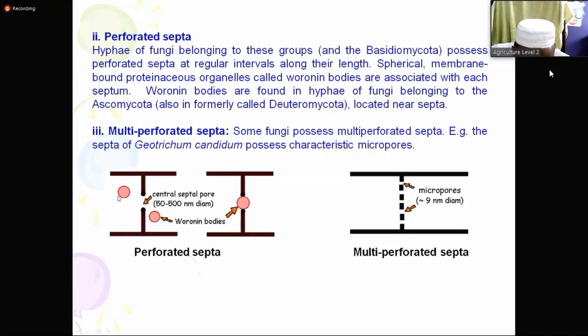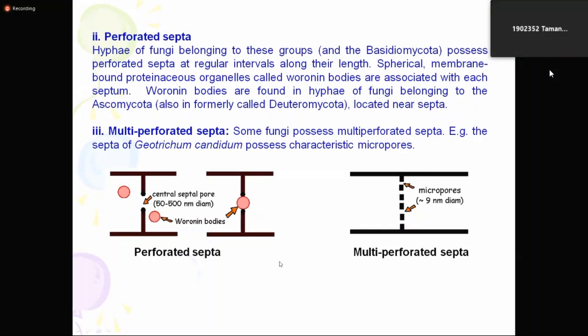So for your clear understanding, membrane bound, and these are made of protein. A proteinaceous organelle, spherical, membrane bound, which is associated with the pore. We call them Woronin bodies. Understand?